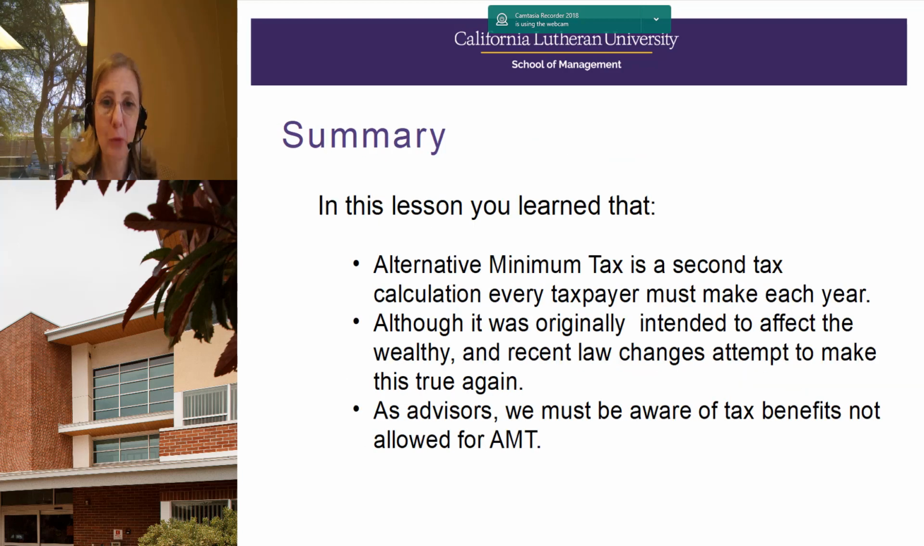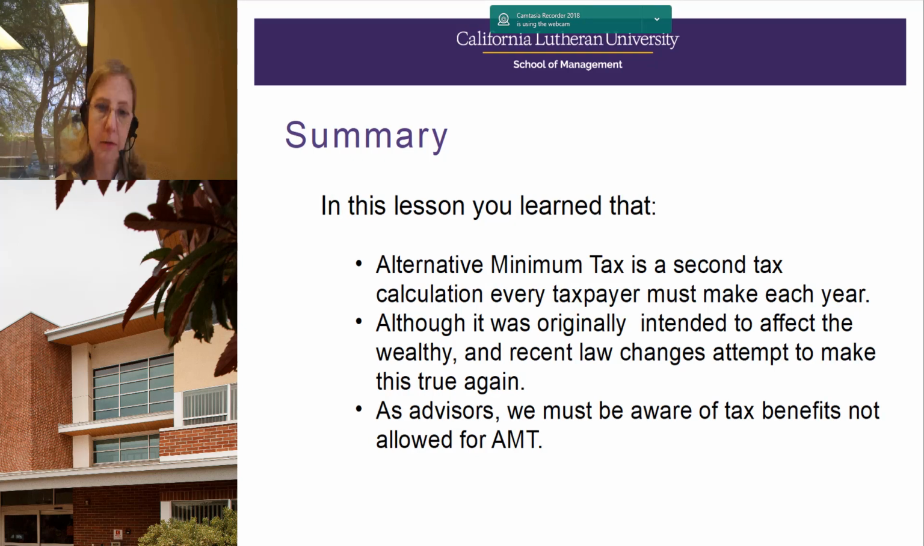So in summary, today we learned that alternative minimum tax is a second tax calculation and every taxpayer must make it each year. Although this was originally intended to affect the wealthy, for a while alternative minimum tax was really hitting the middle class, but recent tax law changes have attempted to make this more of a higher income, higher taxable income, higher wealth tax. And as advisors, we must be aware of tax benefits not allowed for AMT, and we absolutely must consider alternative minimum tax calculations when we're planning for our clients.